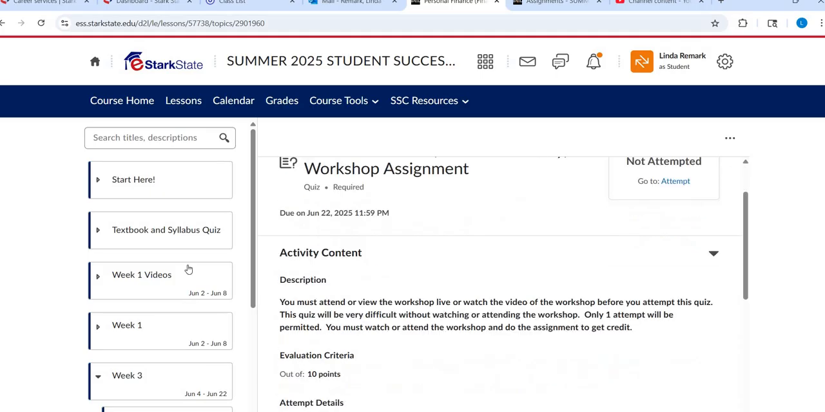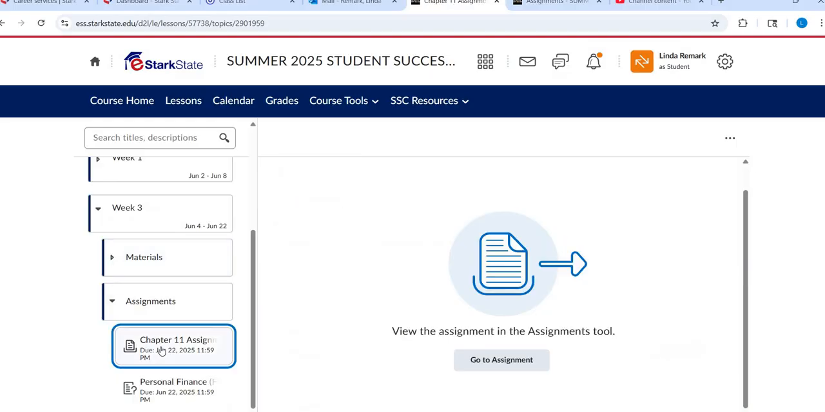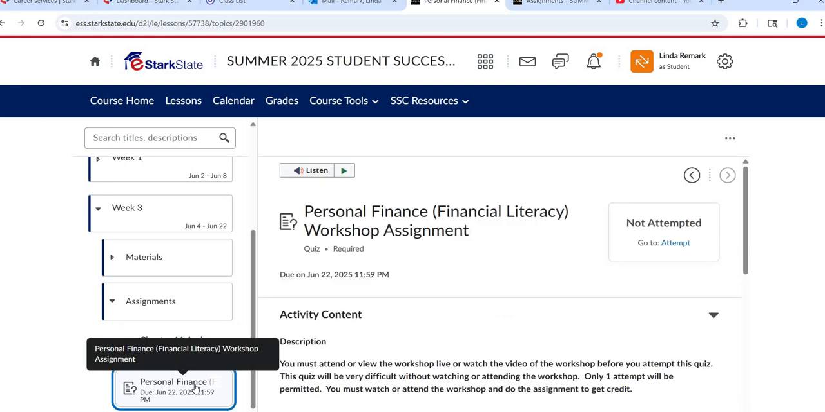So that is what you are completing for this week. You're completing your Chapter 11 assignment that has you working with resume information, and then you're watching or attending that personal finance workshop and then completing the little quiz that goes along with it. Again, both of those are due by Sunday. They also serve as your week 3 attendance.